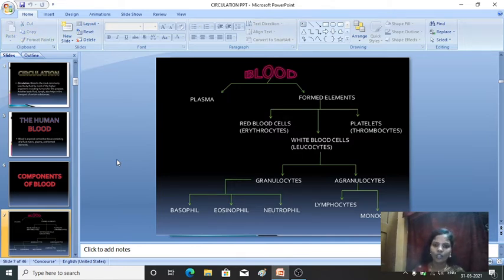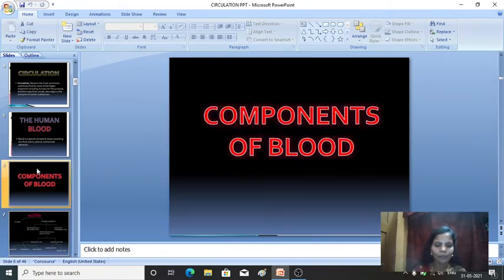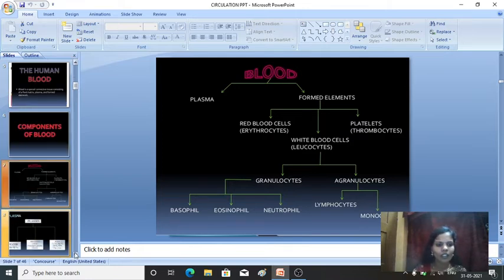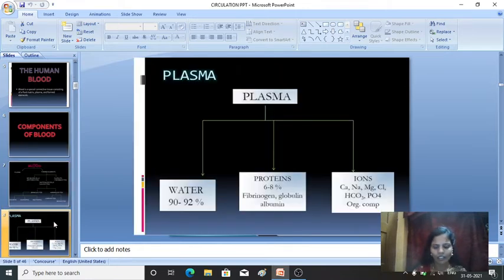Basophils, eosinophils and neutrophils. Then granulocytes, it is differentiated into lymphocytes and monocytes. Fine. So this is a schematic representation of the blood, that is the components of blood. One is plasma and the other is the formed element. Then next we'll move on to the plasma. In detail we'll study the plasma.